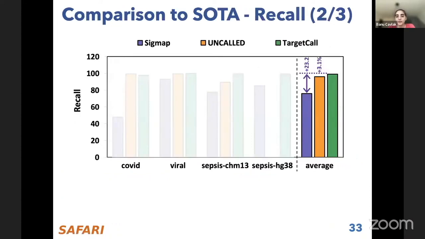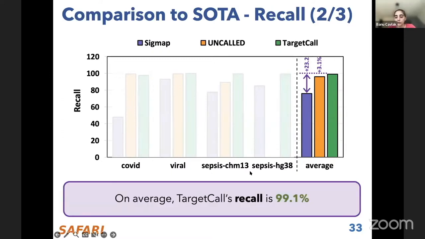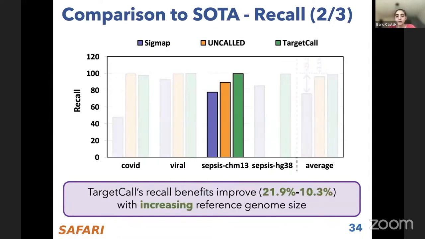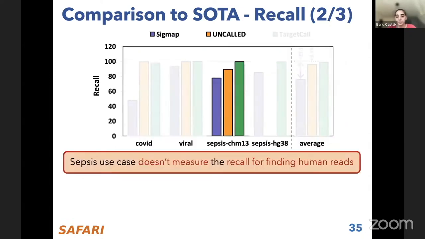And next, we compared the recall of these tools, and recall is referring to the ratio of keeping useful reads among all the useful reads. And on average, TargetCall's recall is 99.1%, which is quite high. And it's actually quite a bit better than prior approaches, up to 23.2% better recall over SigMa P. And similar to the performance benefits of TargetCall, recall benefits of TargetCall also improve with increasing reference genome size, where we can provide up to 15% better recall compared to prior tools on average.